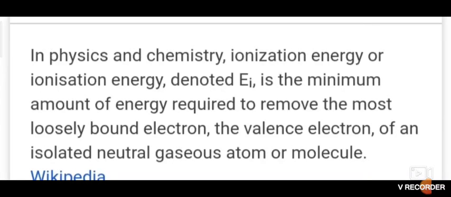So when you see this, ionization energy also will differ. What do you mean by first ionization energy? We said that ionization energy of elements increases. In general, first ionization energy of elements increases across the period because of increase in effective nuclear charge and decrease in atomic radii from left to right in a period.